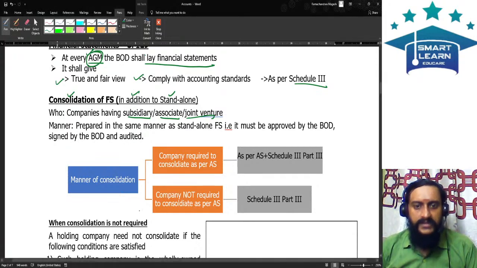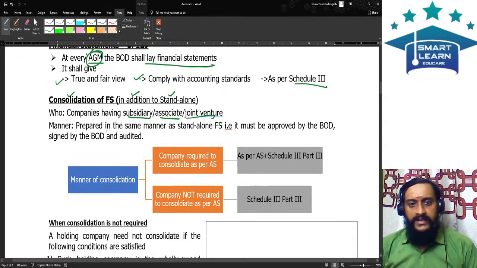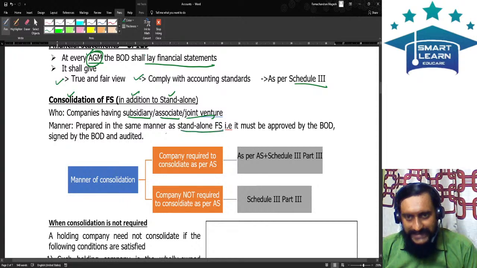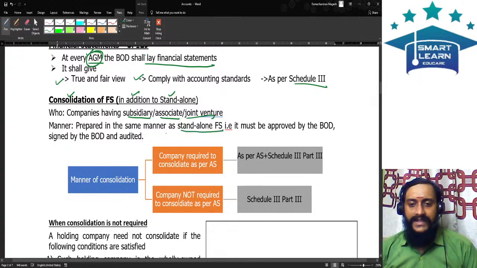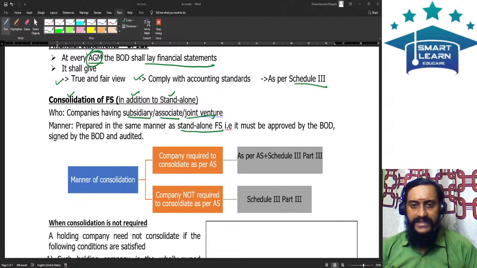How to do consolidation? The consolidated financial statement should be prepared in the same manner as how you prepare the standalone financial statements. For standalone financial statements, it will be sent to the board of directors for their approval. Then it will be sent to the auditor for his report thereon. Everything should be followed, even with respect to a consolidated financial statement.